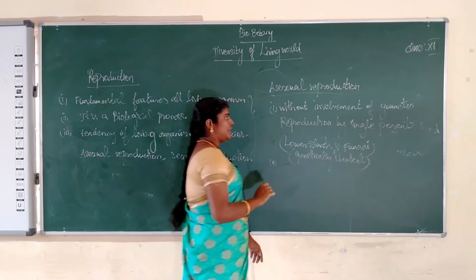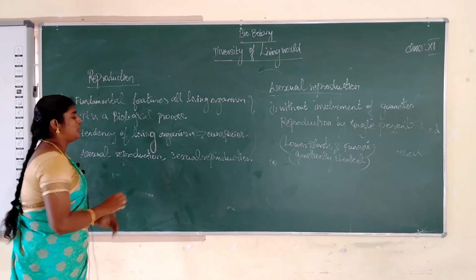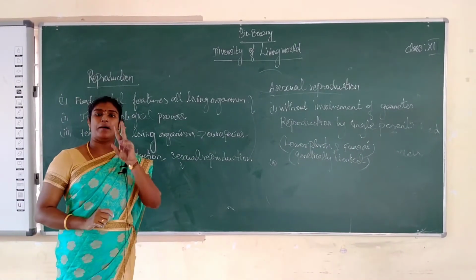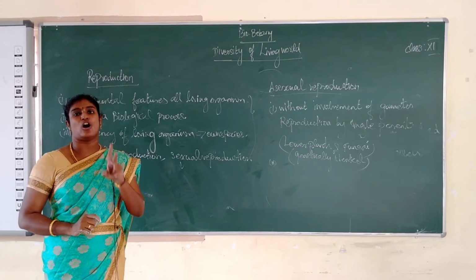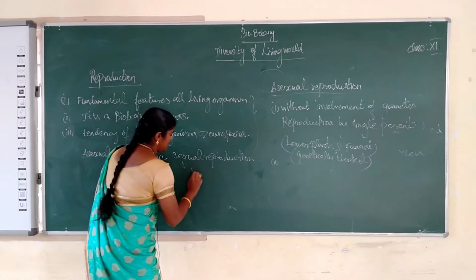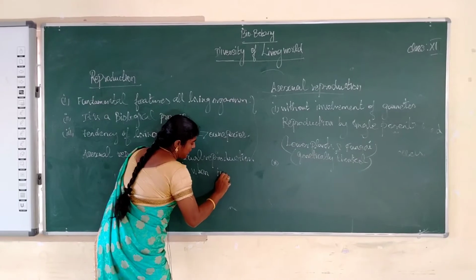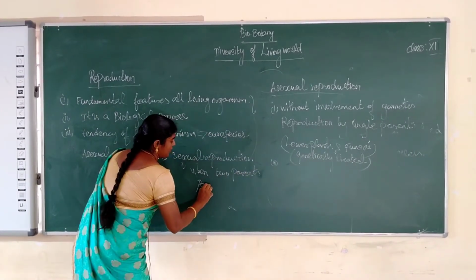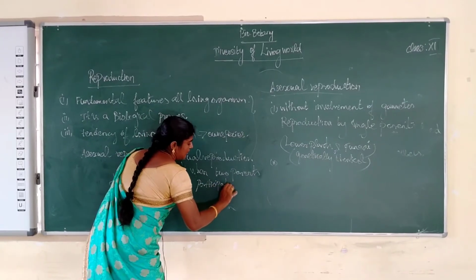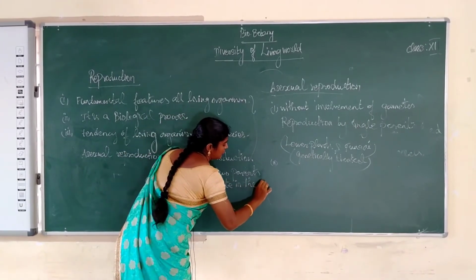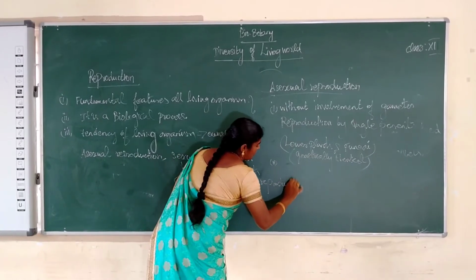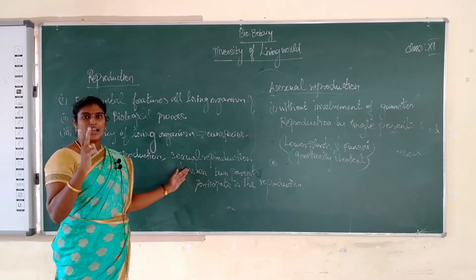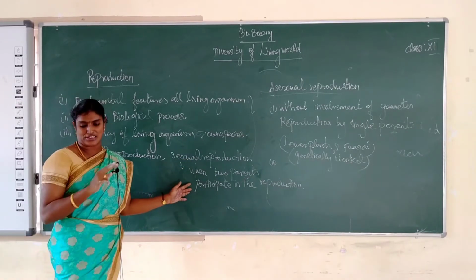Okay. So next one, sexual reproduction. What is the meaning of sexual reproduction? Sexual reproduction means when two parents participate in the reproduction. Okay, what is sexual reproduction? When two parents participate in the reproduction, it is called sexual reproduction.